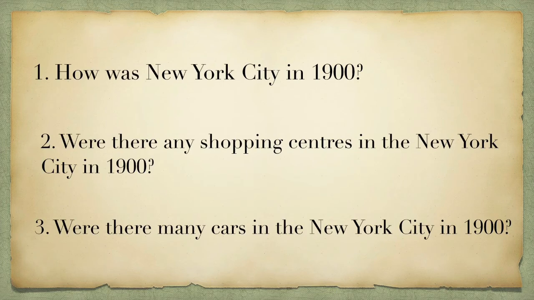Number 2. Were there any shopping centers in New York City in 1900? No, there weren't any shopping centers, but there were shops. Number 3. Were there many cars in New York City in 1900? No, there weren't many cars in New York City, but there were many carriages.